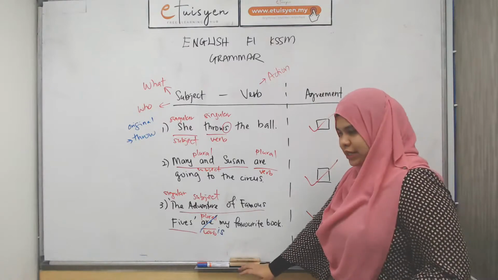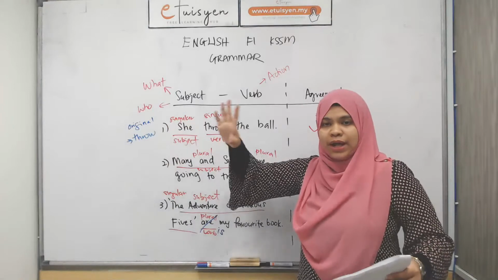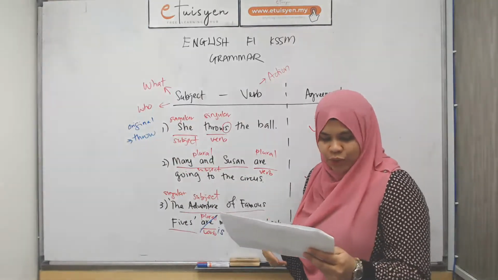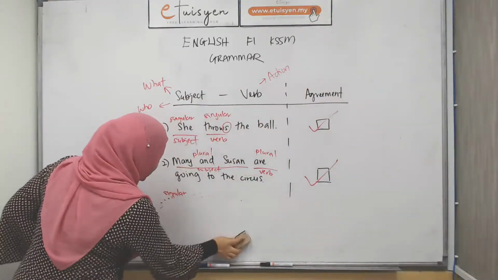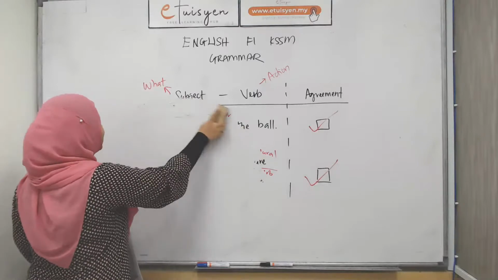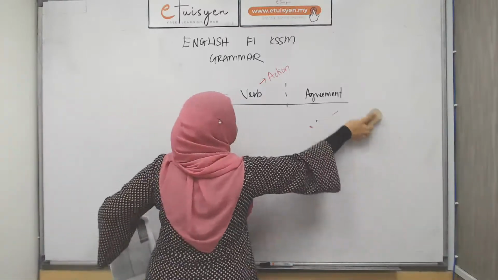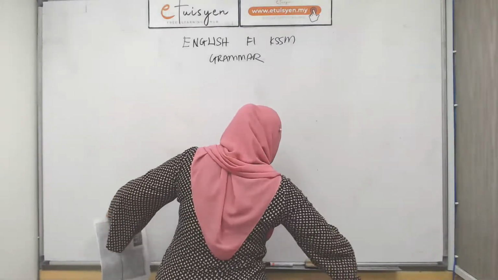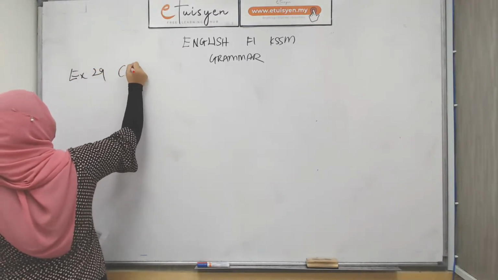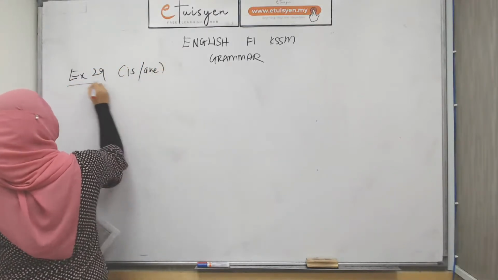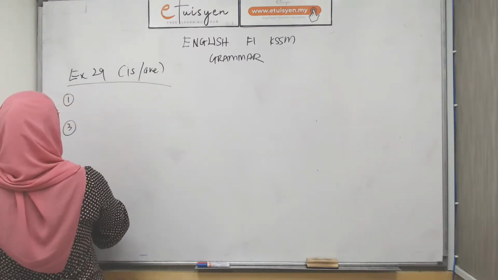Okay, I give you some time already. I'm gonna wipe this out. And then I'm gonna tulis kat situ untuk exercise 29. While I write, you can go through it. Nombor 1, nombor 3, and nombor 6. Right, that's what we're gonna do for exercise 29. What you need to do is fill in the word is and are in the blanks. Okay, so let me just write it quickly. Exercise 29, you need to fill in is and are. And then number 1, we're gonna do number 3, and we're gonna do number 6.